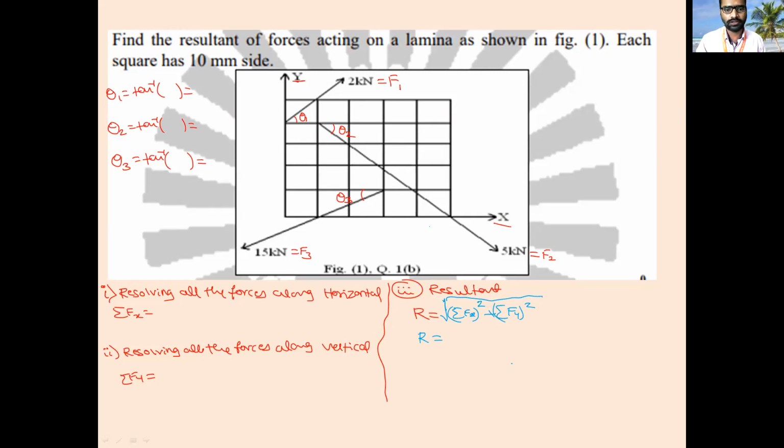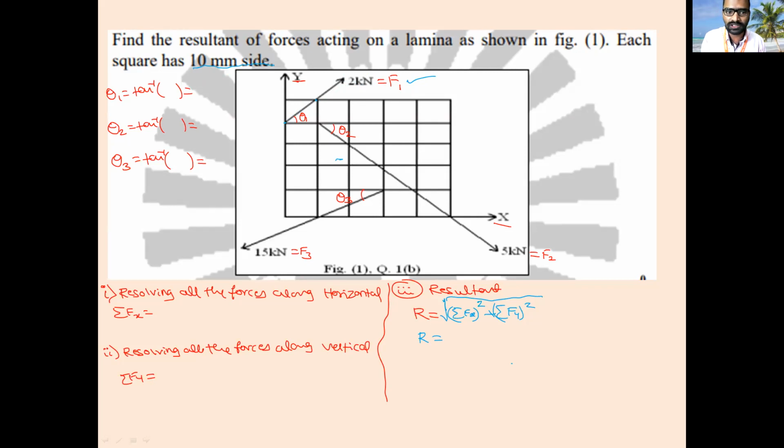So what he has given is a grid block, and he has given 3 forces. I will take the first force as F1, which is 2 kilonewton. It is passing from this point to this point, correct? I have to find this value. How much is the inclination? He has not given the inclination, just the grid size, which is 10 mm by 10 mm. So this is the angle θ1. The force F1 is making an angle θ1 with respect to horizontal.